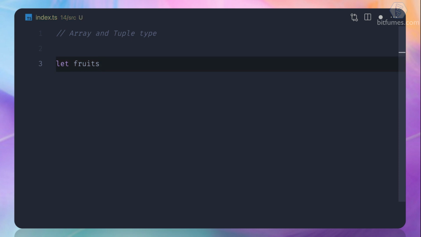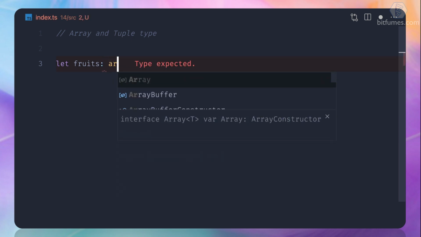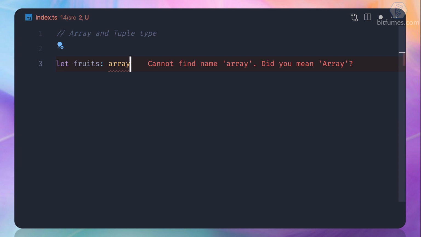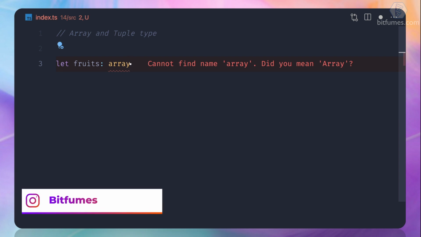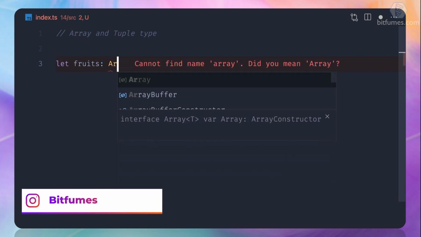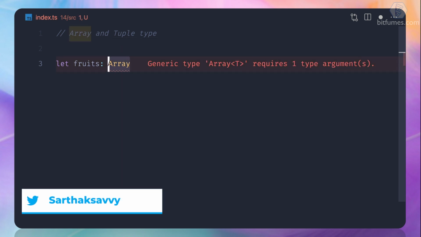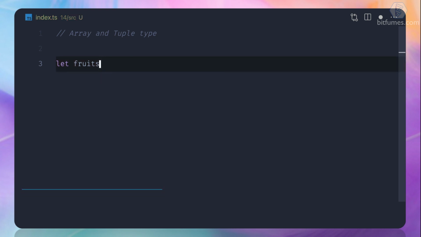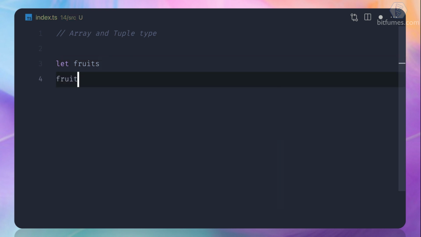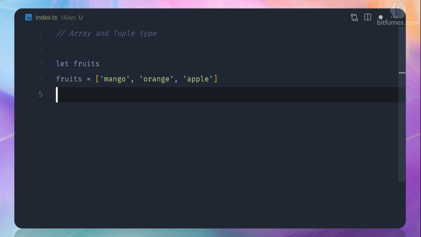with the fruits. And I'm trying to define it as an array, but TypeScript says, hey, I don't know what Array is. If I say Array, it's complaining that you need to give this something, a type kind of thing. We will learn about that later, but for now I'm not able to do that. So I'm going to define fruits as an array of mango, then orange, and then apple. Okay, so we have defined this very nicely, and if I hover over this one,